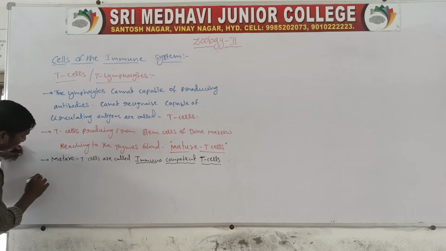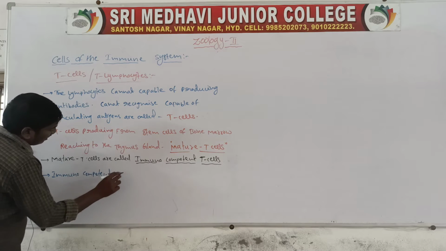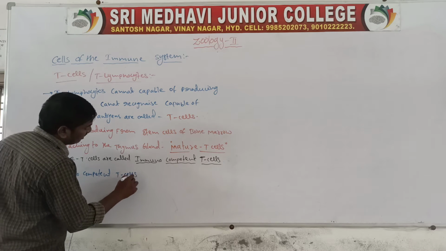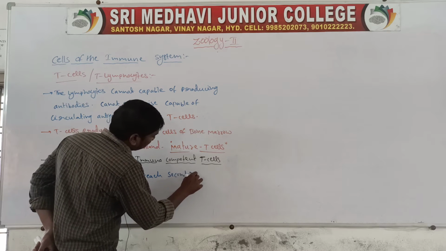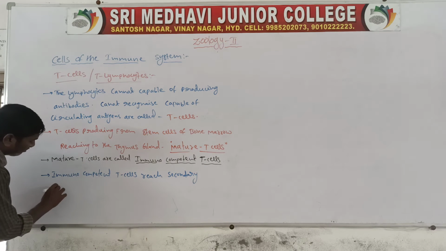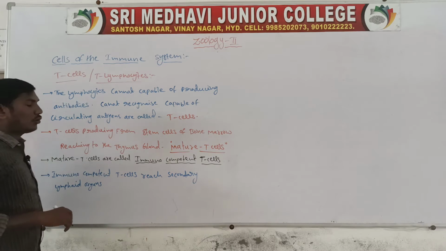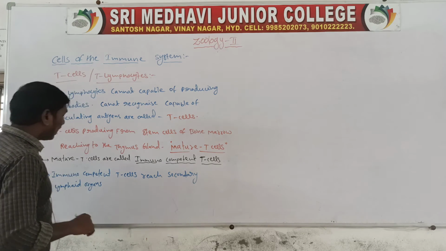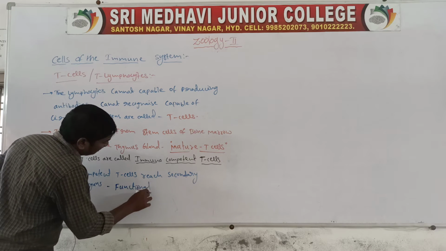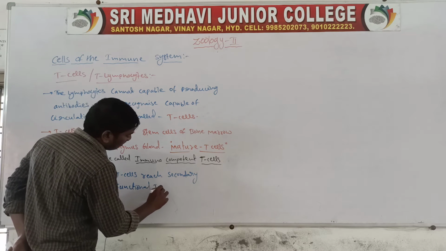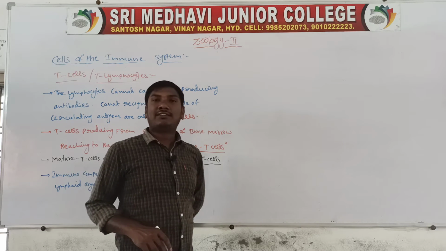There they are converted into functional immune T cells.